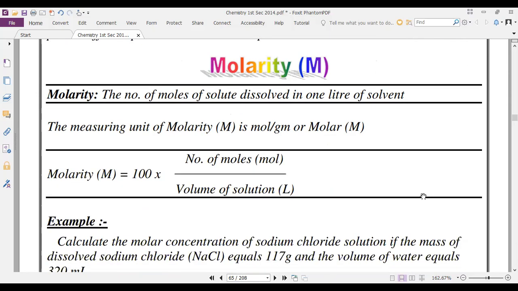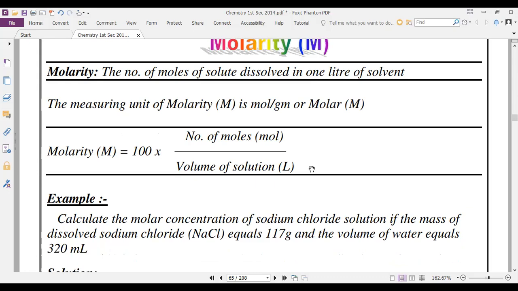What about molarity? What is the rule? Number of moles. Yes. Molarity is the number of moles of solute dissolved in 1 liter of solution. So what is the measuring unit of molarity? Mole per liter, or molar. Why not mole per gram? Because the number of moles is measured in moles, and the volume is in liters. So mole per liter.